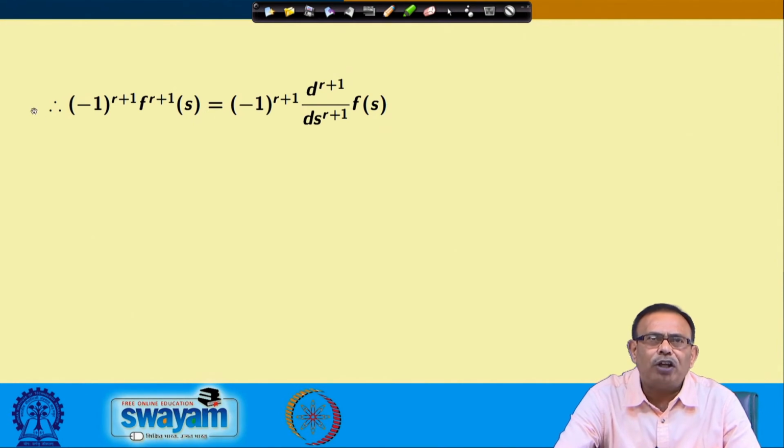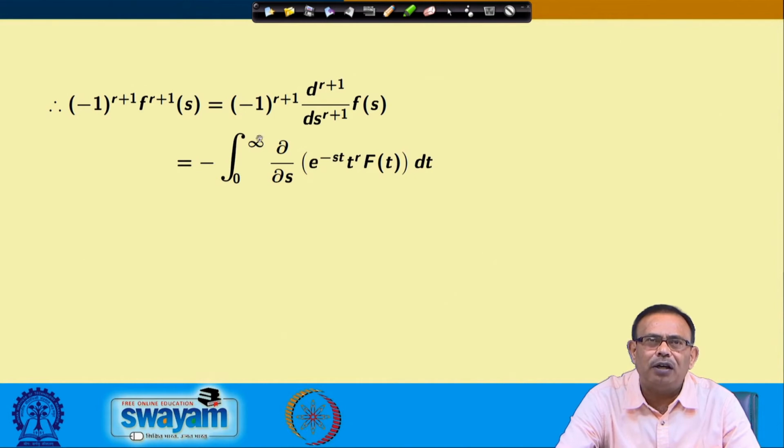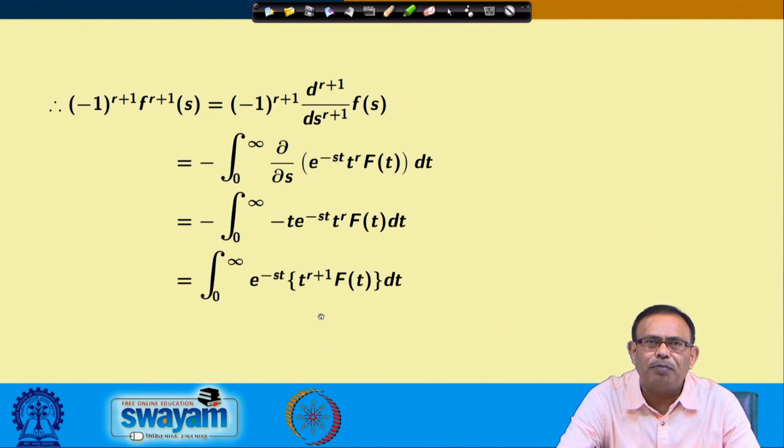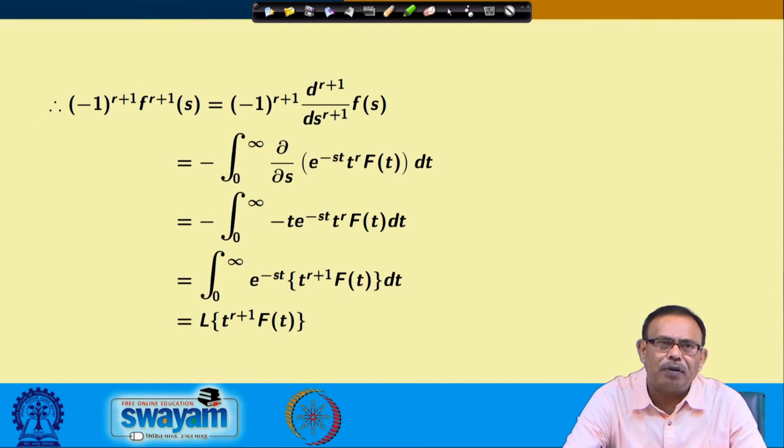So, we start with (-1)^(r+1) F^(r+1)(s), which equals minus del/del s of the integral of e^(-st) t^r f(t) dt. From the earlier theorem we got this. From here we are getting minus the integral from 0 to infinity of minus t into this quantity, which is nothing but e^(-st) t^(r+1) f(t) dt. So, this is again nothing but the Laplace transform of t^(r+1) f(t).